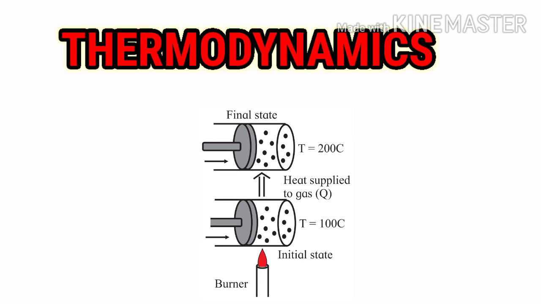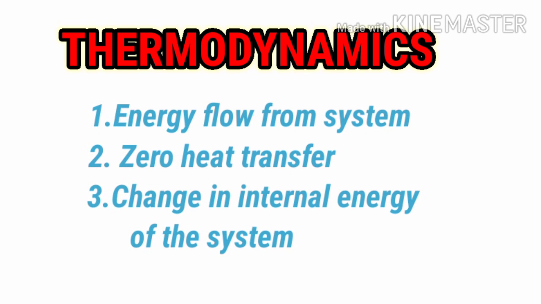So students, for your better understanding, we will revise the things we have learned in this video, one by one, so you will understand very easily. The contents we have learned in this video are listed here. The first is energy flow from the system. The second is zero heat transfer, and the third, the last one we have seen in this video, is change in internal energy of the system. Now we will revise these three concepts one by one in a short and quick time.